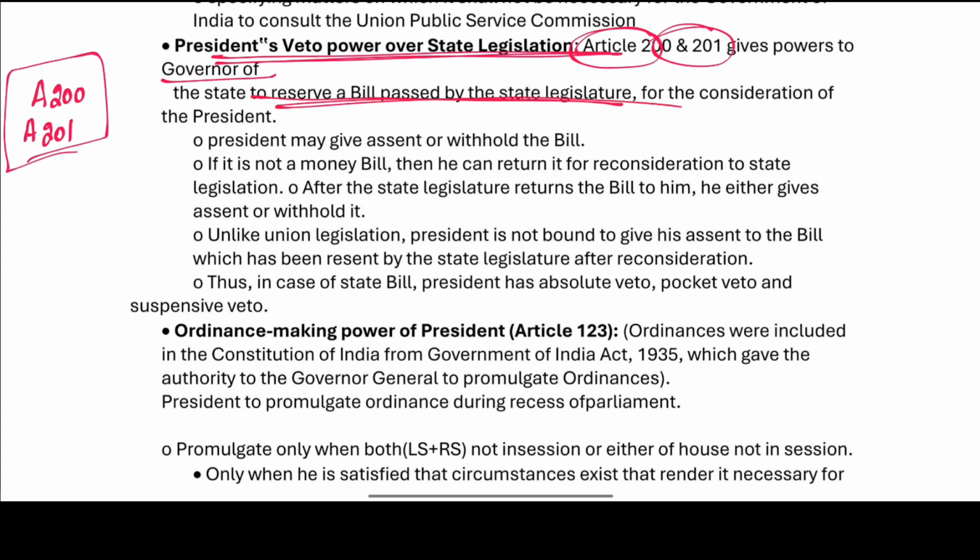So what is the article which is involved when the governor is reserving a bill of the state legislature? It is Article 200 and Article 201. Right. What does the president do? The president can give assent to the bill. The president can withhold assent. Withholding the assent means the president is rejecting it.